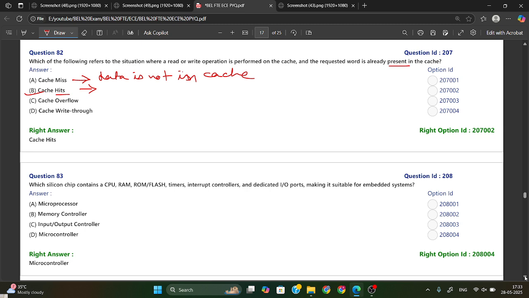And overflow is no use, there is no meaning of overflow here. Cache write through, this means a write policy where data is written in both the cache and the main memory. It will be written in both cache and main memory.